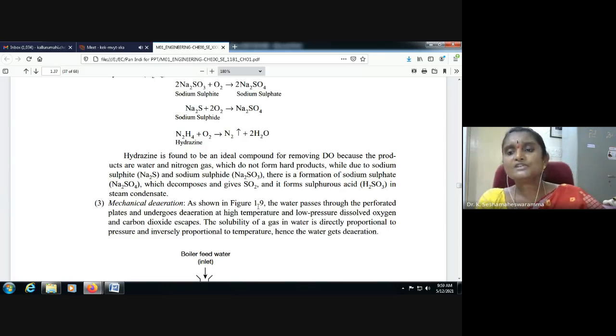It forms sulfurous acid in the steam condensates, so further it may be a problem. Hence, hydrazine is the good or ideal compound for removing dissolved oxygen here.